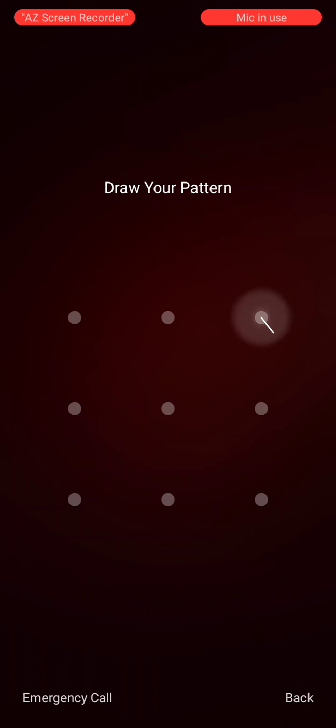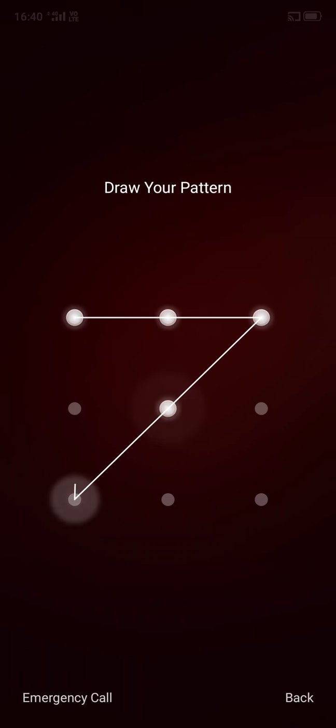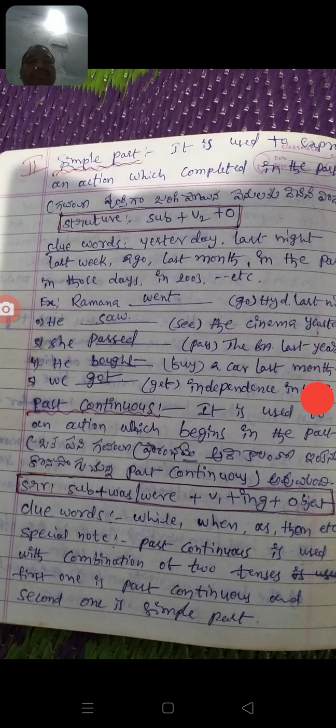When we are using the past continuous, this tense is used with a combination of two tenses. First one is the past continuous and second one is the simple past. Here you see more examples.